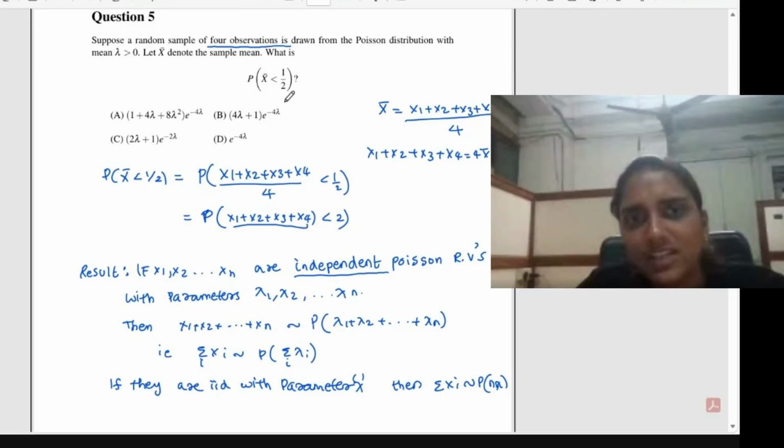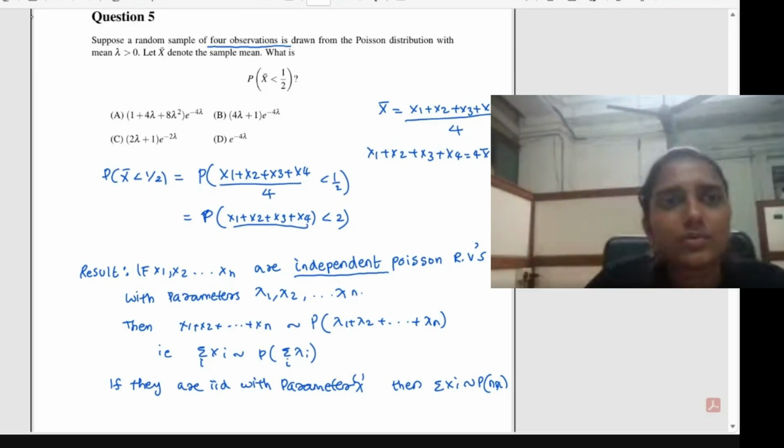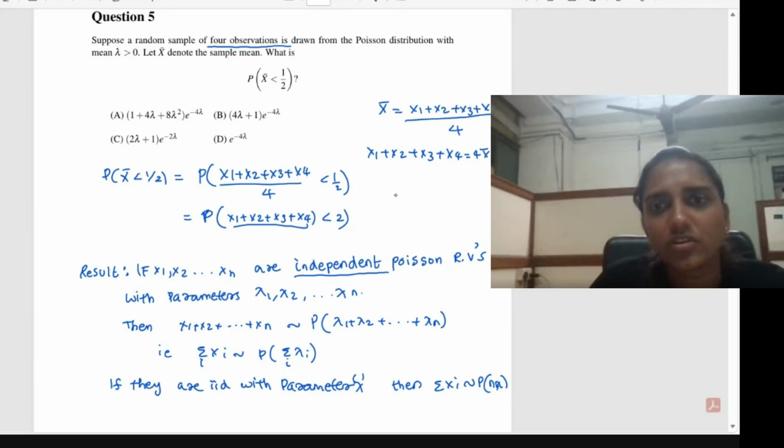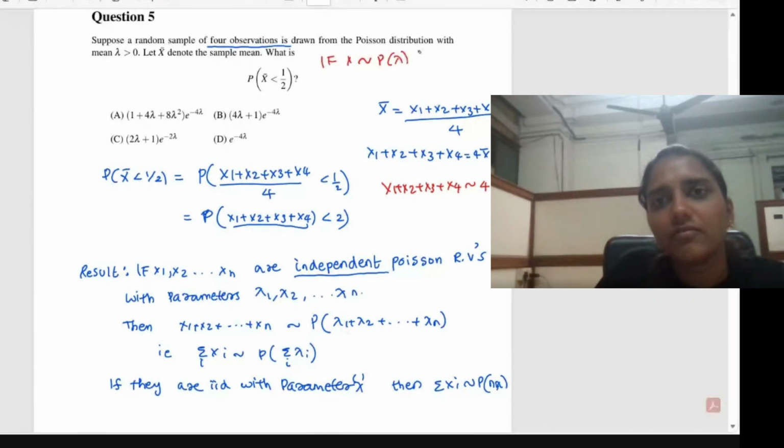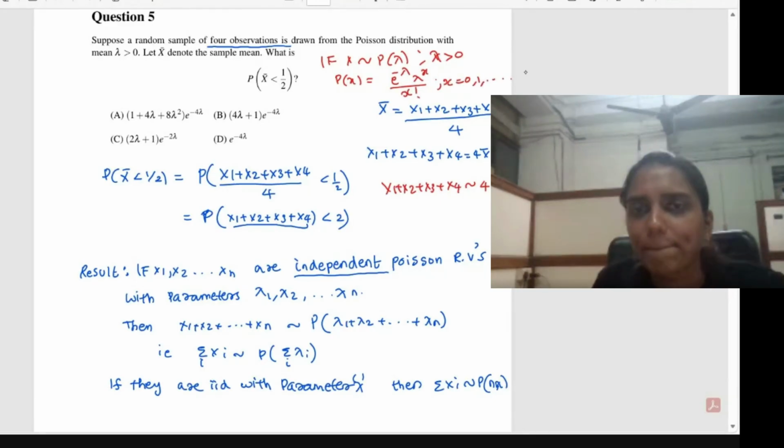So this is the result that you have to apply in this case. I think you can find this probability based on this result. So here the distribution of X1 + X2 + X3 + X4 is a case of IID with parameter lambda. So this will be following Poisson distribution with the parameter 4 lambda. And again, what is the PMF if X follows Poisson distribution with the parameter lambda, where lambda is greater than 0? P of x will be equal to e raised to minus lambda, lambda raised to x divided by x factorial, where x varies from 0, 1, etc.